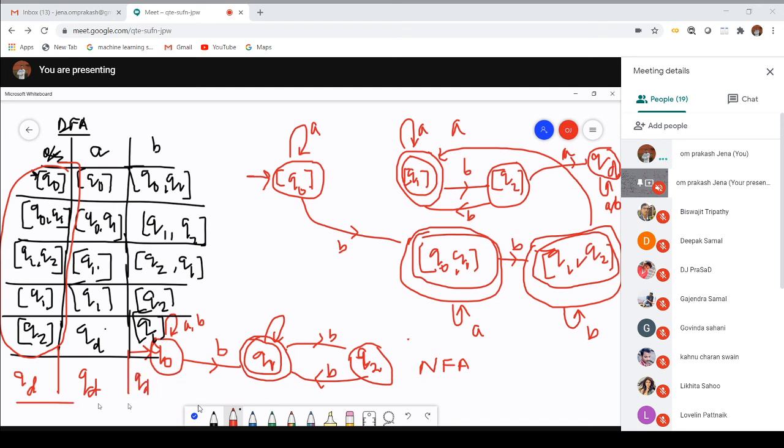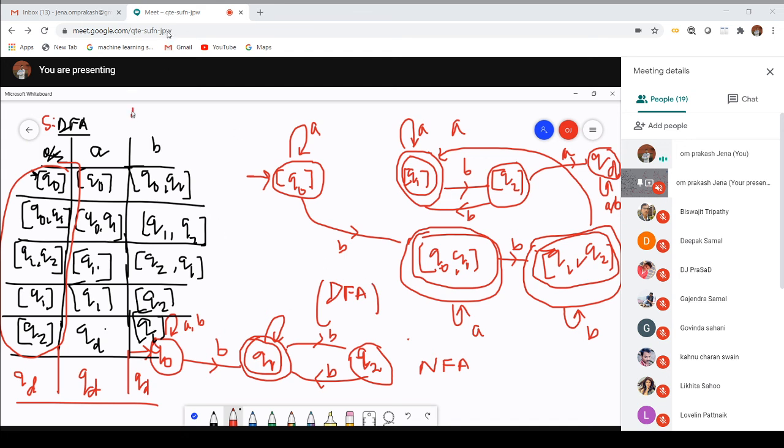So this dummy state or dead state is used to satisfy the condition of a DFA. Now the NFA is completed and the DFA is completed. This one is the corresponding DFA for the given NFA, and this table is the transition table for the corresponding DFA.